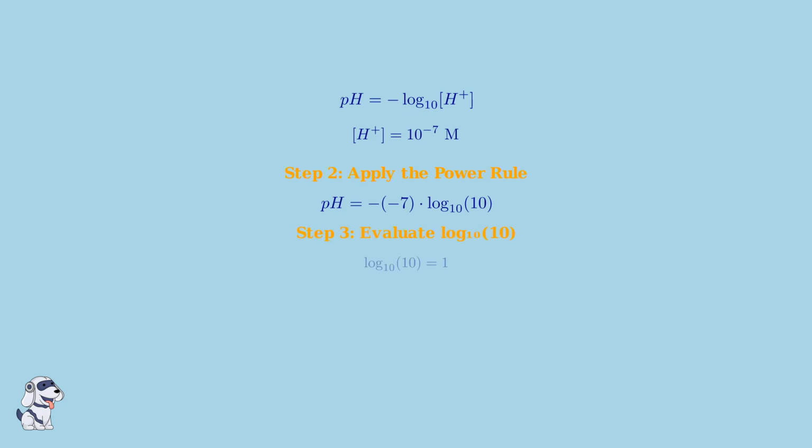Step 3. We need to evaluate log base 10 of 10. Since 10 to the first power equals 10, log base 10 of 10 equals 1. So our equation becomes pH equals negative times negative 7 times 1. Step 4. Now we simplify. Negative times negative 7 equals positive 7, therefore the pH equals 7.